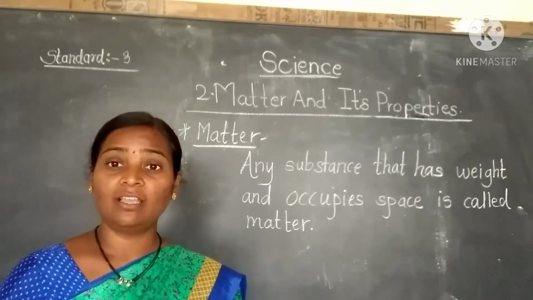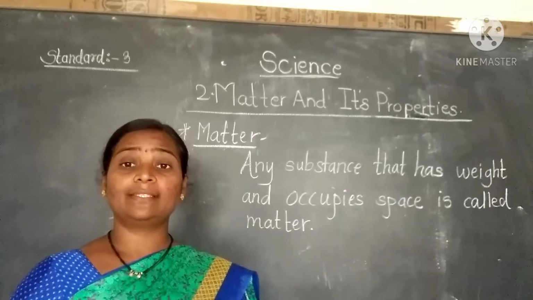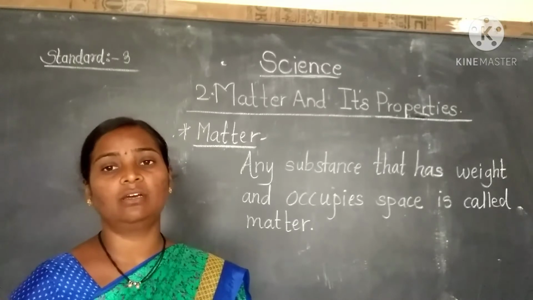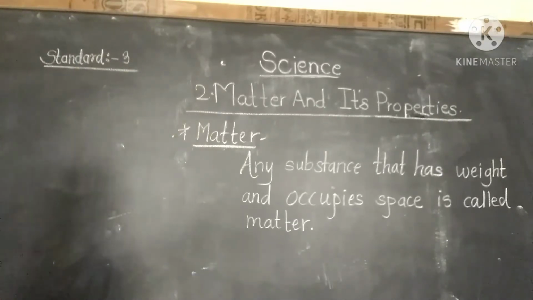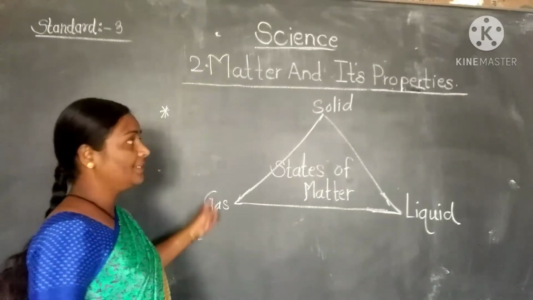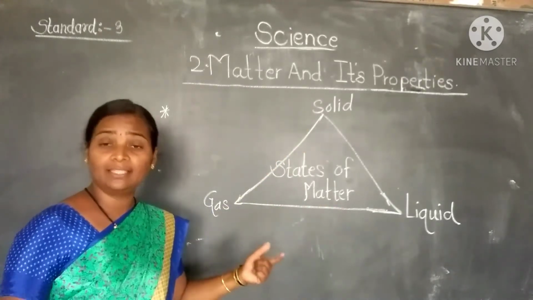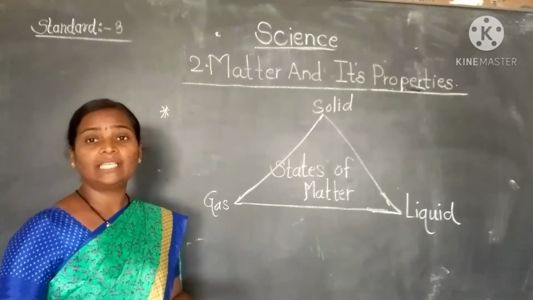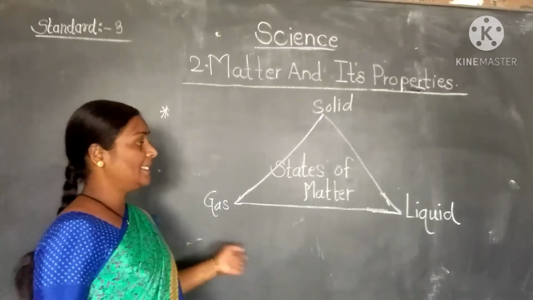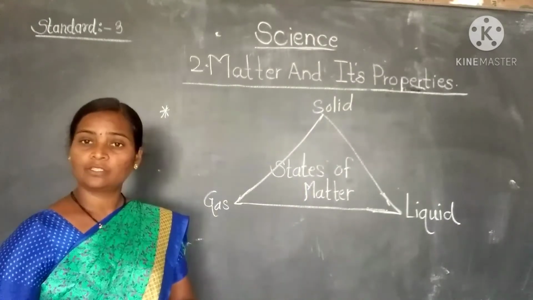Now we have to see about the states of matter. Yes, this matter is found in three states. Which are those states? We have to see here right now. See here, states of matter. Matter can be found in these three states: solid, liquid, and gases. They differ from each other by some properties. Here we have to learn the properties of these three states of matter. Let's see the properties of solid.